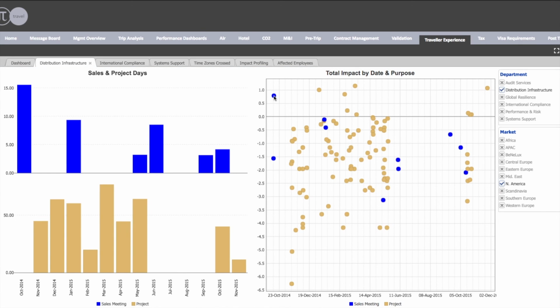If we look into a particular department that's done particularly poorly, we can see on this chart the blue dots represent sales trips and the beige dots represent project trips, with many sales and project trips under this line of 0 where that would represent an average traveller experience. We're seeing that it's actually becoming more difficult to sell work. You see sales trips that were clearly unsuccessful in this area. And this is just looking at the North American side of the business. You can see on the right hand side.